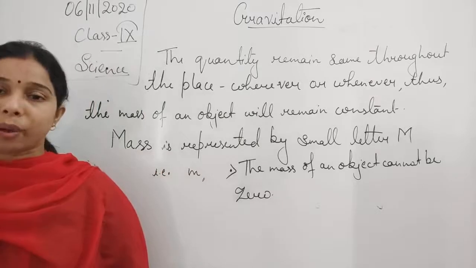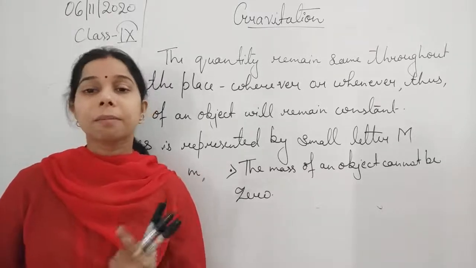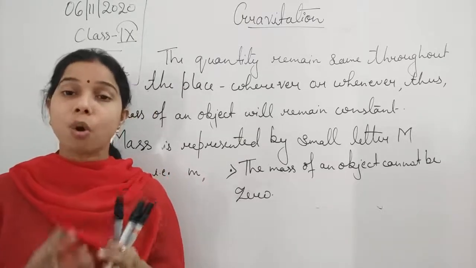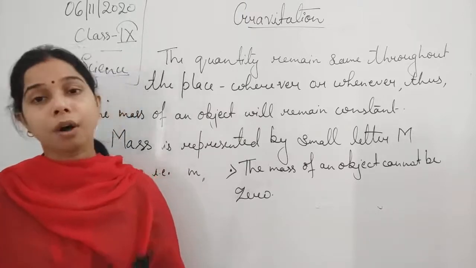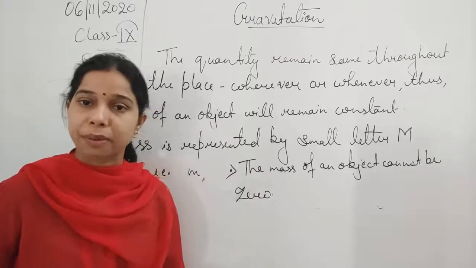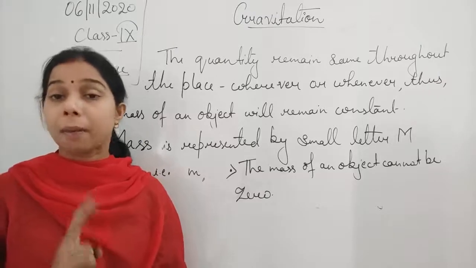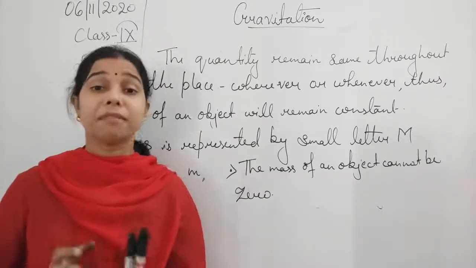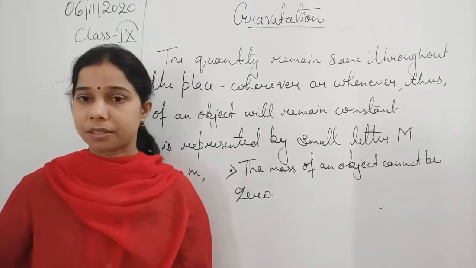Whenever the question is asked, what you understand by mass, we will write that the mass of an object defines the quantity of matter contained in the body, or the quantity of material present inside a particular object. Mass does not show the direction, it only explains the value. So we will say that it is a scalar quantity.